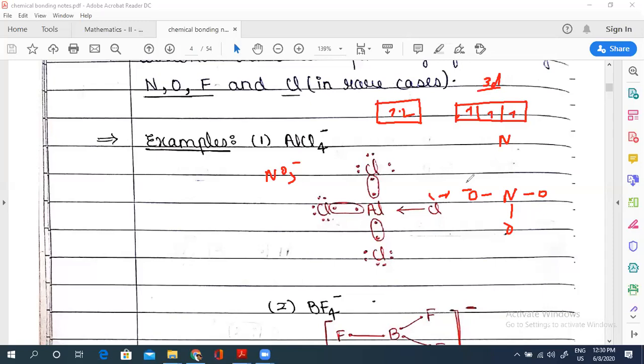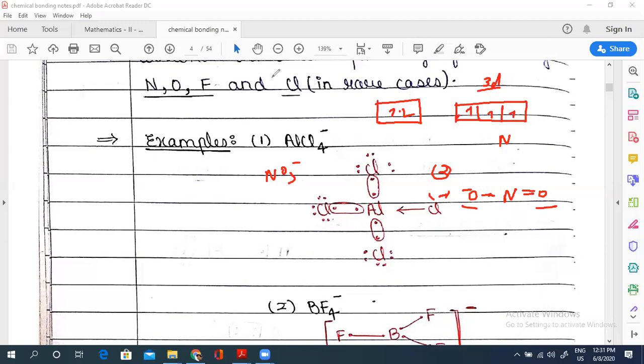So one negative charge comes on this O, it becomes O minus. The octet of this oxygen is complete because of this one electron and one sharing. Oxygen needed 2 electrons: one it got from the negative charge and one from sharing of an electron from nitrogen. But this other oxygen has only one bond, so obviously its octet is not complete, so it will form 2 bonds, a double bond to O. What about this last oxygen then? Because nitrogen already formed 3 bonds, and nitrogen can only form 3 bonds.